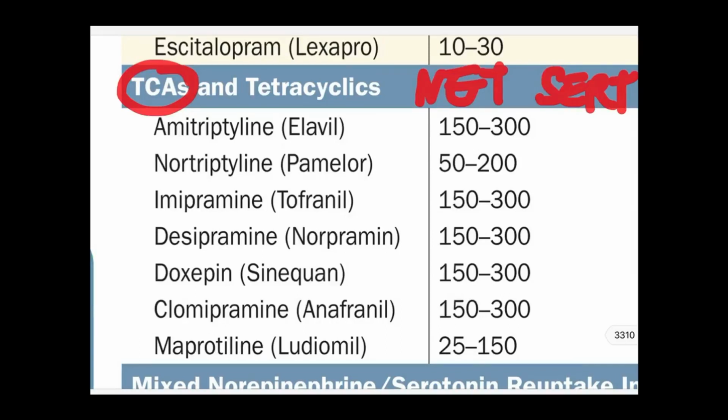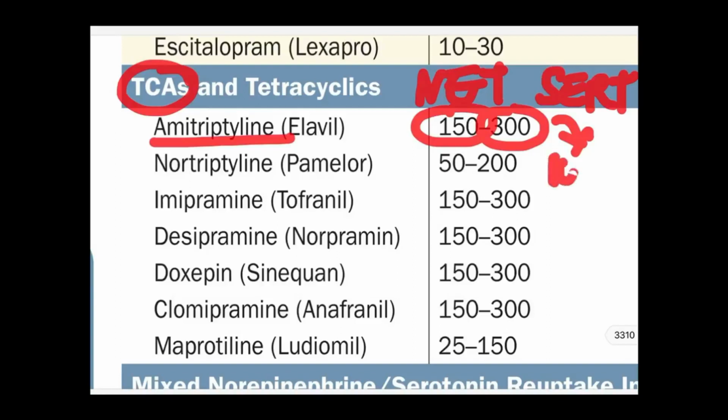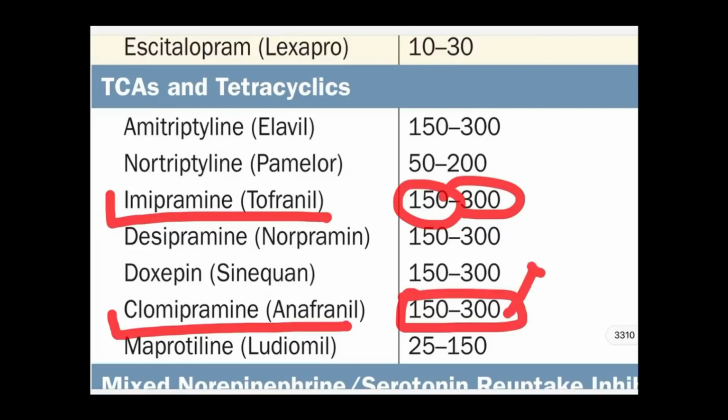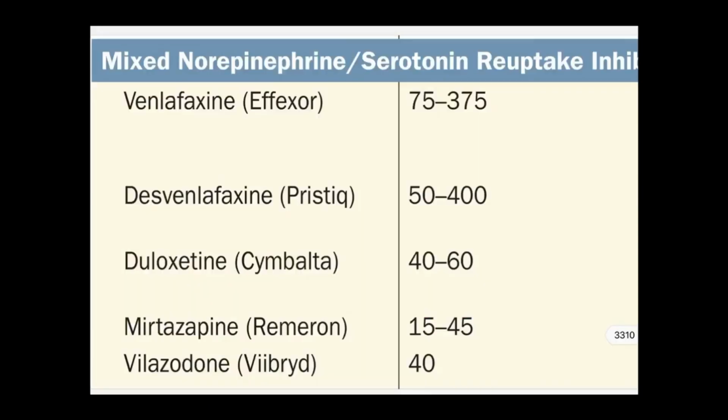Let's see 2-3 important TCAs and their doses, like amitriptyline 150 to 300, that is for depression. It is also being used in diabetic neuropathic pain, in migraine, in tension type headaches. There the dose reduces, it becomes 10, 25, 50, like this. Now see the other drug, imipramine 150 to 300 mg, clomipramine 150 to 300 mg, very much used in OCD. It is the most effective drug in OCD, not given as first line, the reason being lots of anticholinergic side effects.